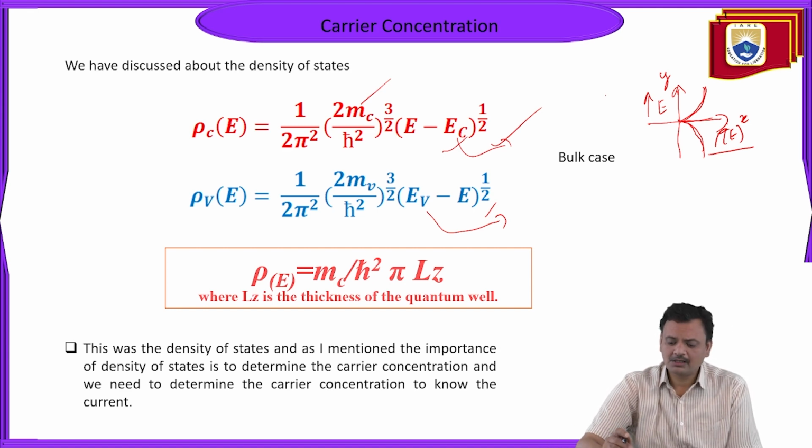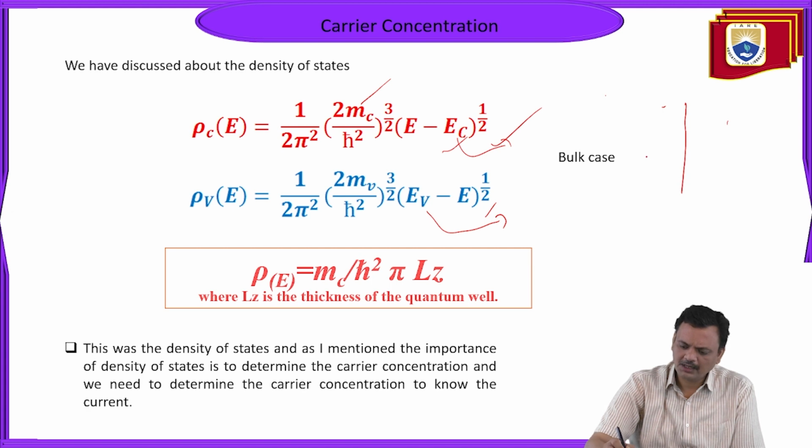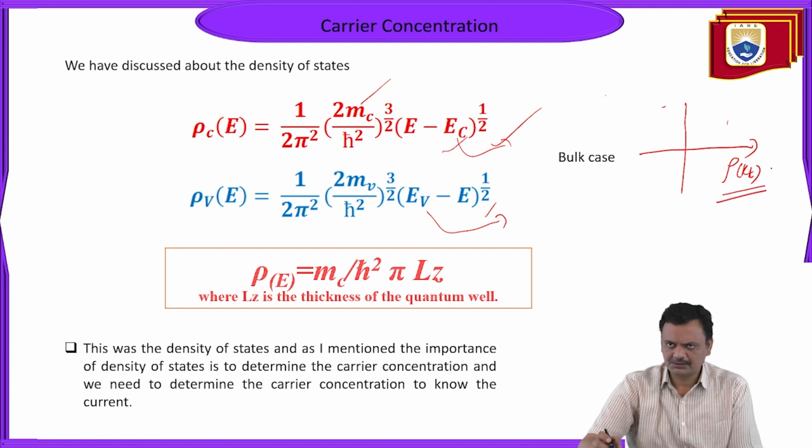Once you plot the density of states for the quantum well structure, what you will find is that the density of states, rho kt, which is the special notation for the quantum well structure, where T represents the transverse component only, will be constant in a particular region. So it will look like a step function.